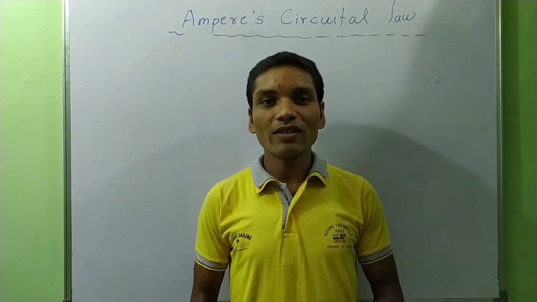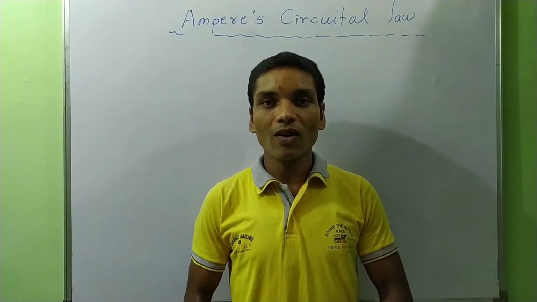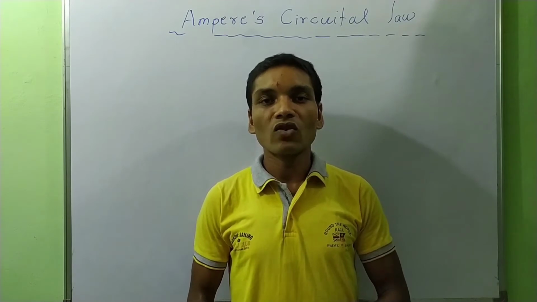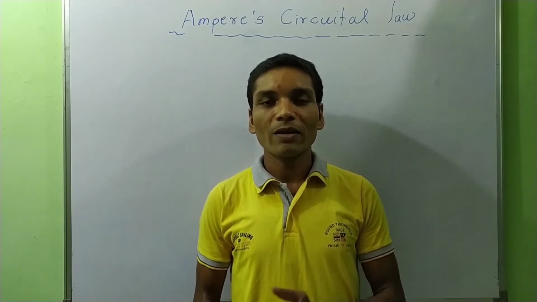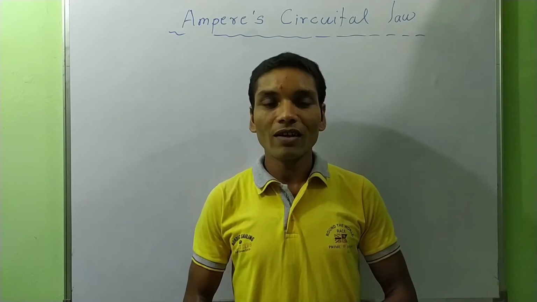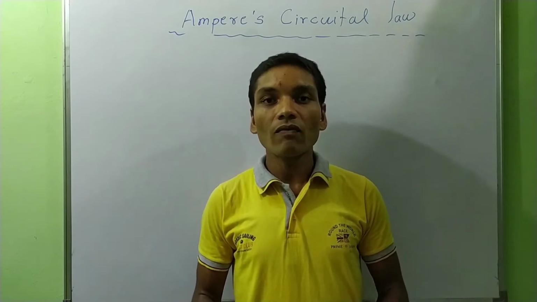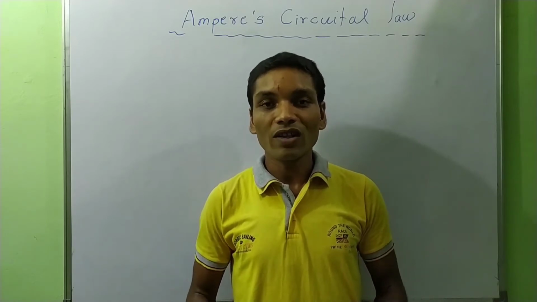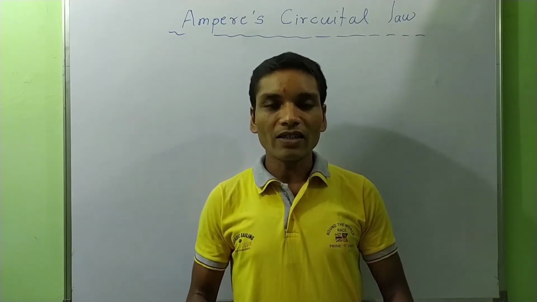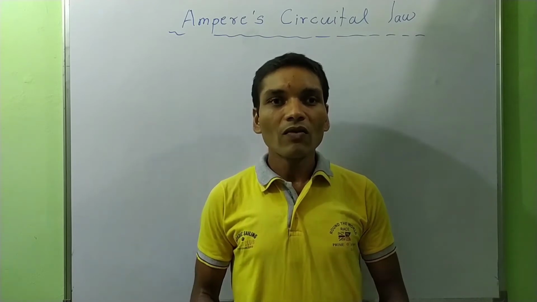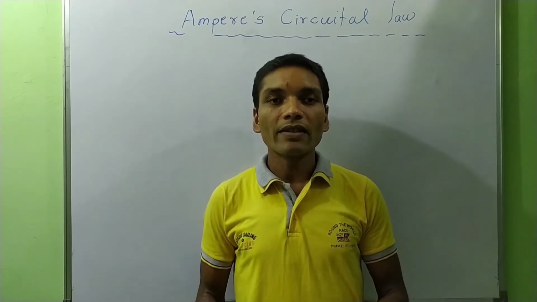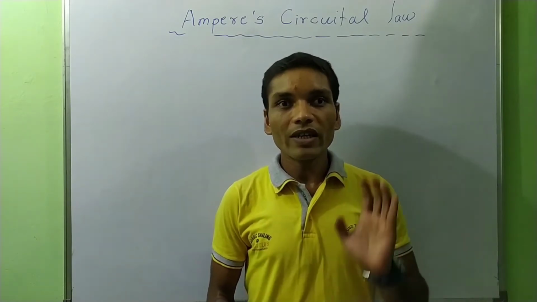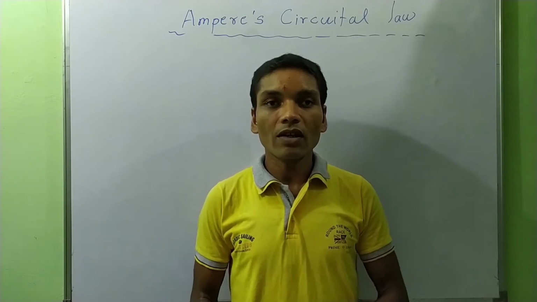Students, in this video we will study Ampere's circuital law. In the previous video, when current is made to flow through any conductor, a magnetic field is produced around the conductor, and the magnetic lines of force are concentric circles around the conductor. The strength of the magnetic field we determine by Biot-Savart's law. So we will discuss here Ampere's circuital law.